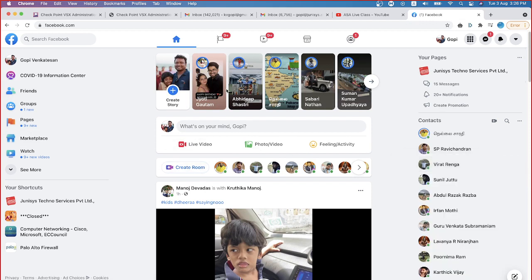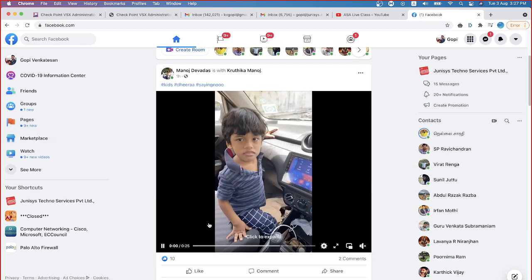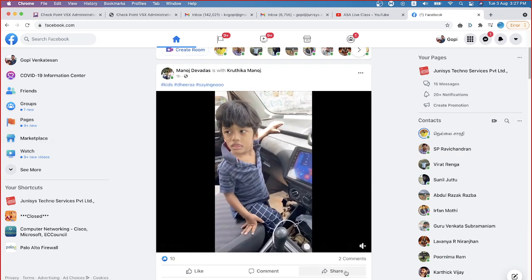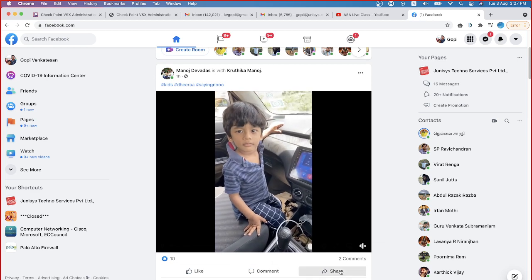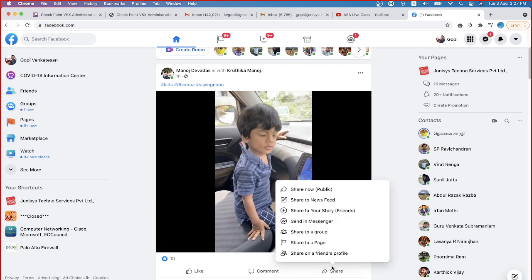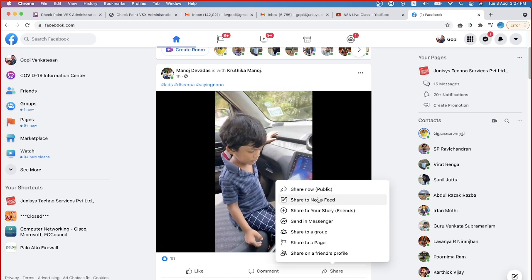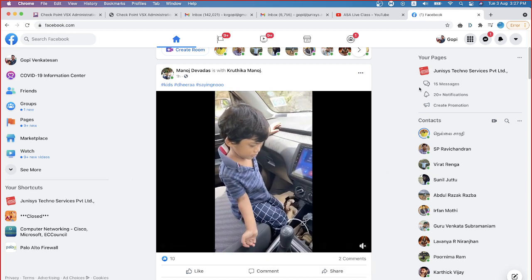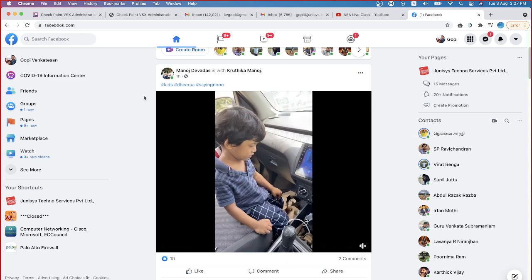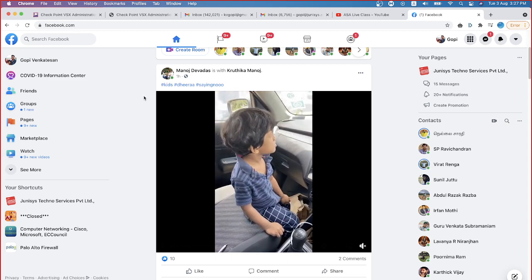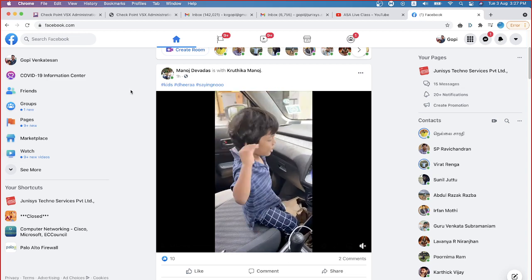Then if I go to the stories, again that is an application. Now if I go to the pages, that's a separate application. Here, even if I share it, it's a separate application. The sharing is a separate application, and that application is being called over here. You understand? So this Facebook is a collection of multiple applications related to Facebook.